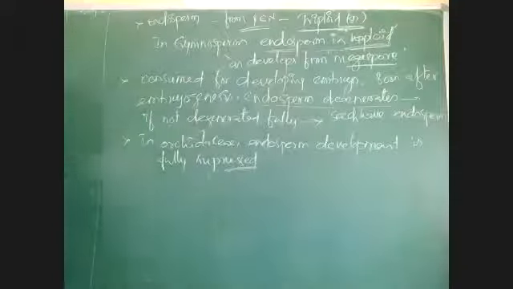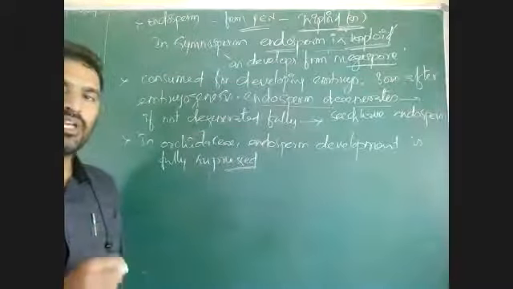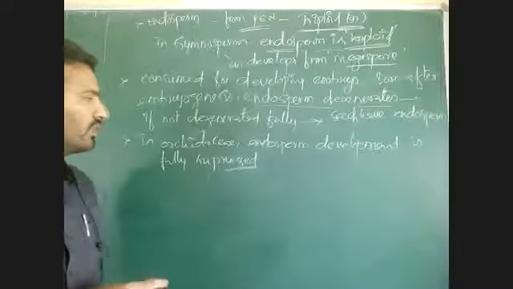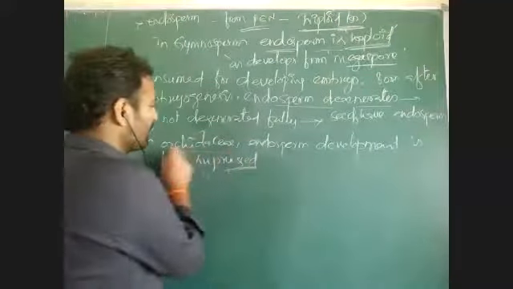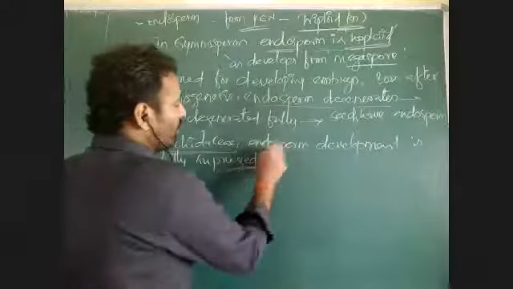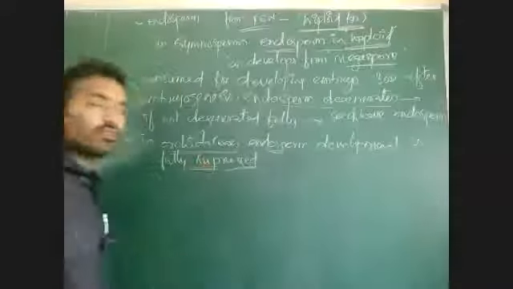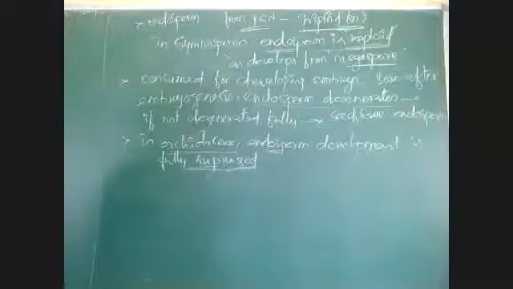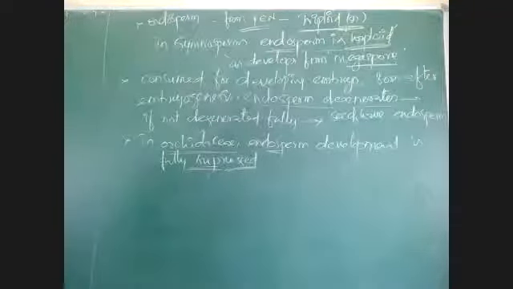That means endosperm is not formed. Directly the embryo may develop, but not in all plants. All plants require endosperm formation before embryogenesis, but in some plants like Orchidaceae, endosperm development is fully suppressed. There is no development of endosperm before the embryo formation. That is a characteristic feature of Orchidaceae.